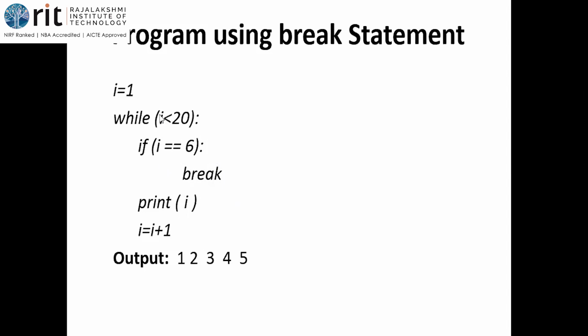You may ask why you give 19 iterations here and stop at 5. See, this is directly given. Now, when you write a real-time problem, I would take this I value from the user. So being a user, when I execute, I will say, I do not want to have 19 iterations. Let me stop it with 15 iterations. And at that time, the condition will change. So it all depends on my code only.